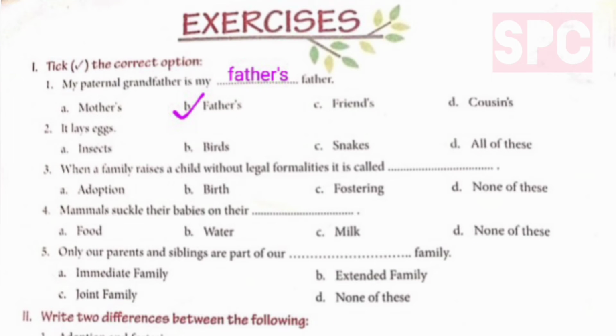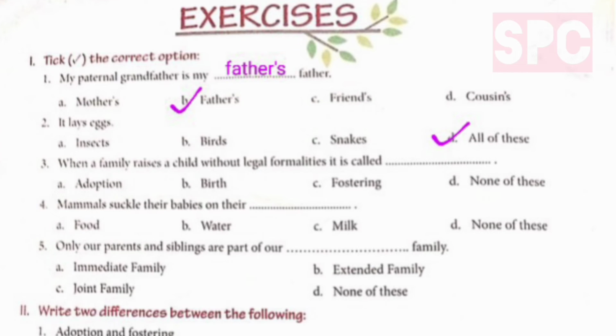We will tick the option number B, fathers. So my paternal grandfather is my father's father. Second part, it lays eggs. Insects, birds, snakes, all of these. So children, here we will tick option number D, all of these. Birds, snakes and insects, they all lay eggs.